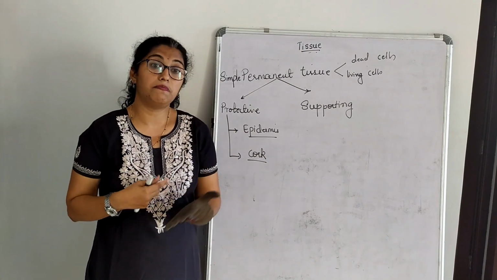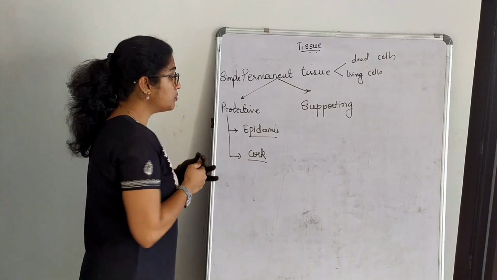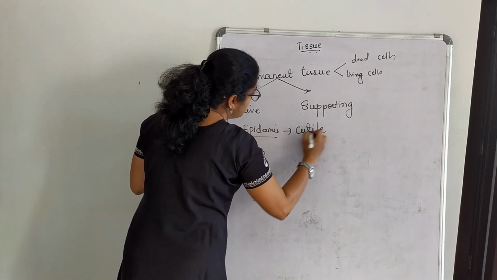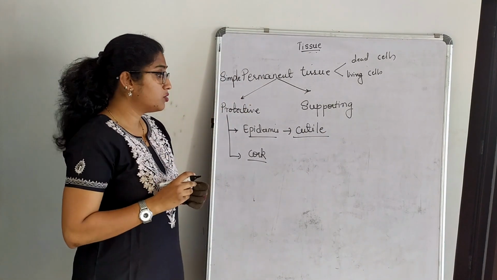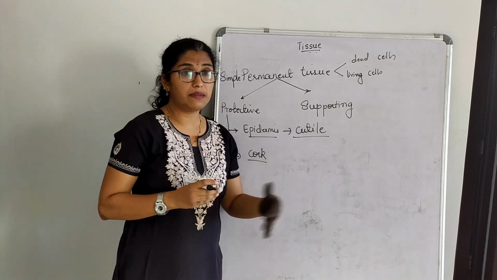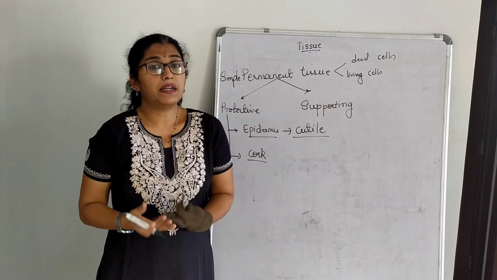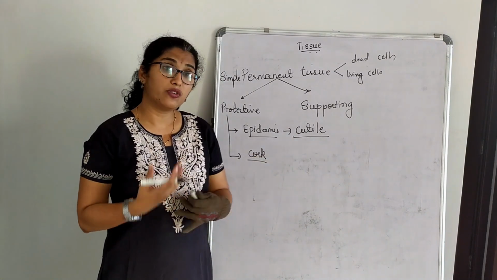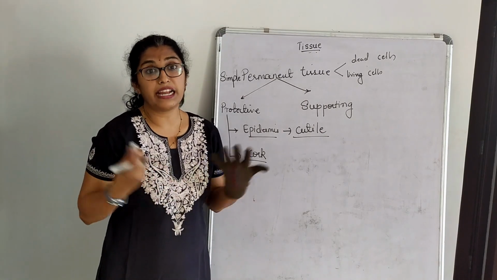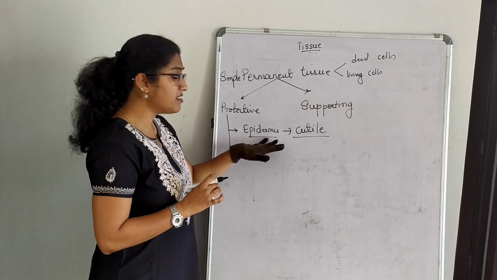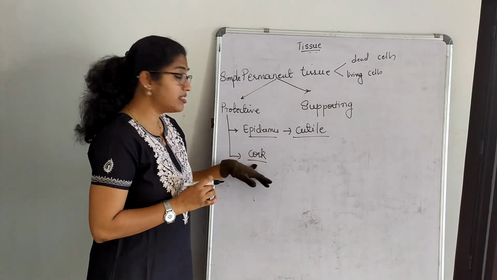Now what is this in simple terms? It has a cuticle. What do we mean by cuticle? It is the outer covering. What is cuticle made up of? It is made up of a waxy coating or a waxy layer. Why that waxy coating? So that it can withstand all the external factors. That is about epidermis.